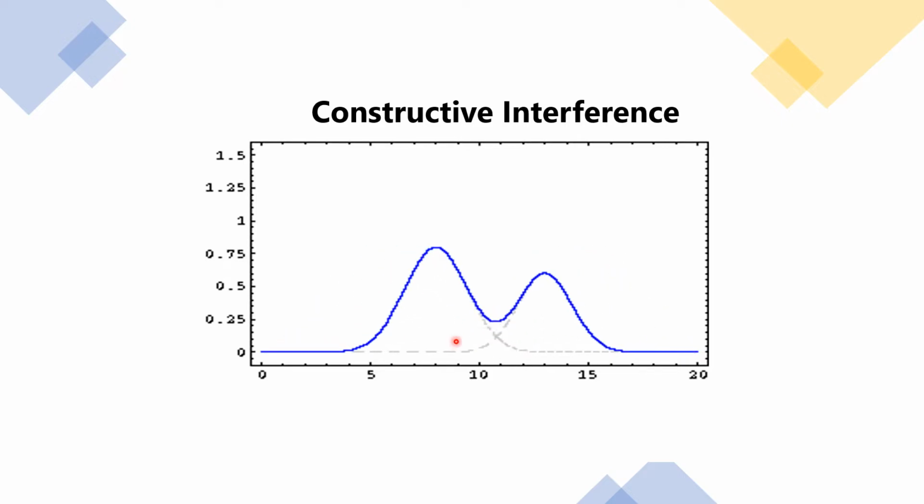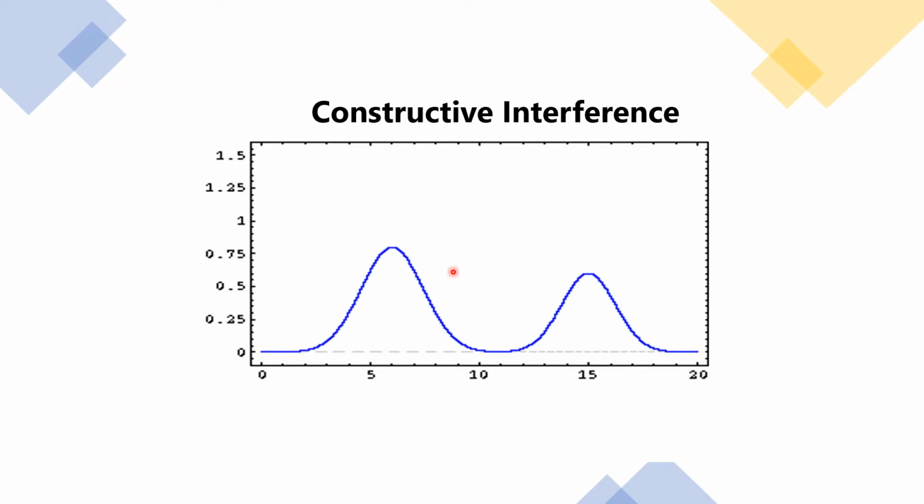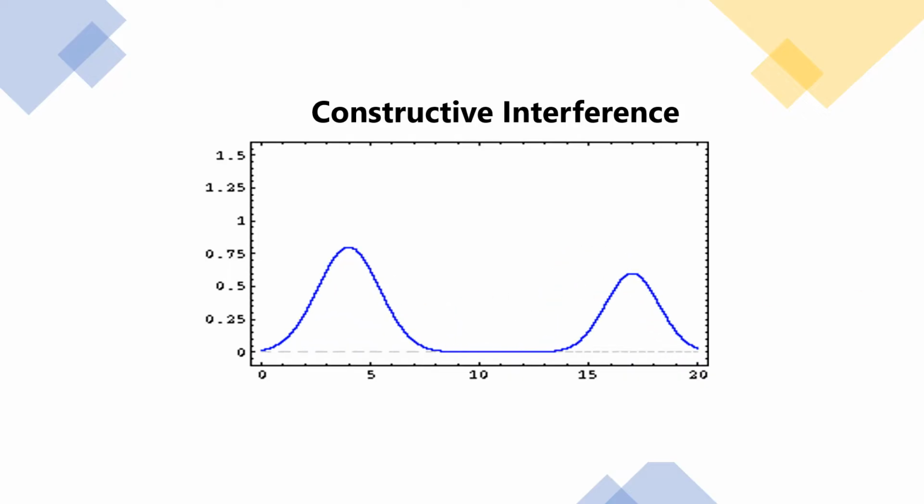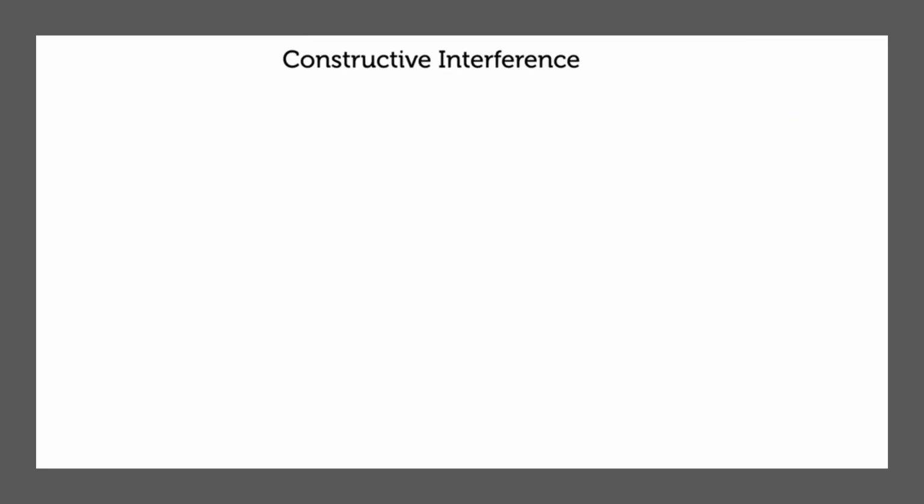So, what will happen to the effect of the waves? They combine together, forming a standing wave. To understand constructive interference, let's say I have here two waves, the wave A or pulse A, and also pulse B. They are traveling in the same medium and same direction.